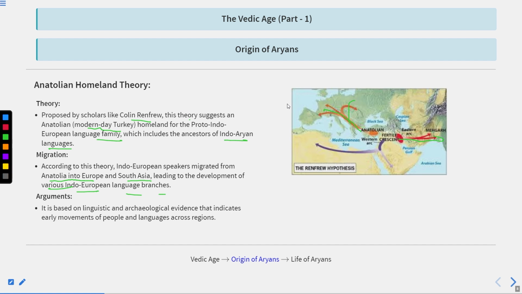Clear? Okay. What are the arguments of this theory? It is based on linguistic and archaeological evidence that indicate early movement of people and language across different regions.